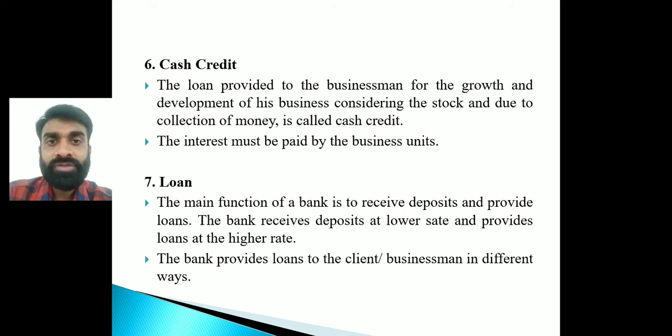A loan can be for a short term, up to 1 year. It can be for a medium term, like up to 3 years, and it can be for a long term, like 5 years or more than 5 years, right? A businessman or an individual person may have a requirement for a loan. Suppose I want to purchase a bike or a car, I can have the facility of a loan. Even educational loans are also provided by the bank. Home loans and personal loans are also there, right?